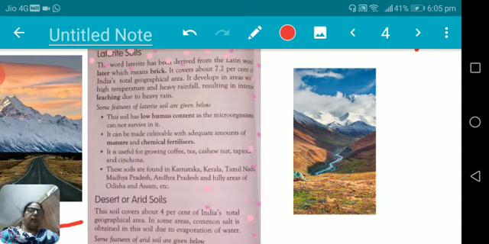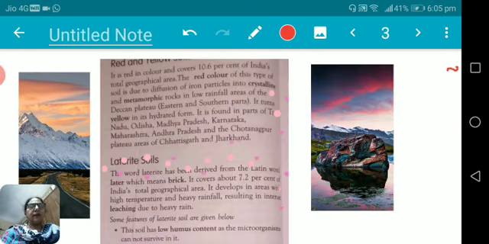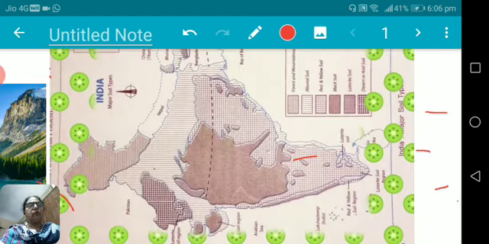So the most important soil is alluvial. It is mostly found in India and is the widespread soil of India. And second is red and yellow soil, that is 10.6%, and the third point is laterite soil. On the fourth point, it is desert soil, that is only 4%. In this way, you have to go through this map and identify the areas where different types of soils are found.